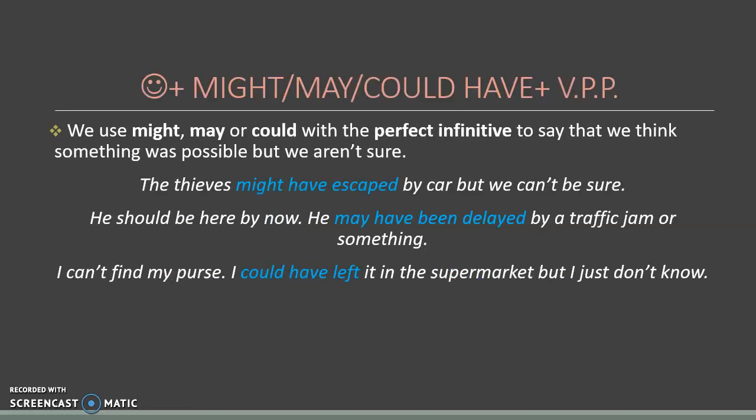Okay, on the other hand, you are going to have the verbs for when you are not very sure about the things that happened in the past, and nevertheless you are making a deduction. Okay, you are not very sure, but you are making inferences about the past. So for example, when you have "the thieves might have escaped by car, but we can't be sure," this might have is going to be about a possibility in the past. We are not very sure about this action, but we are making the inference that this could have been possible.